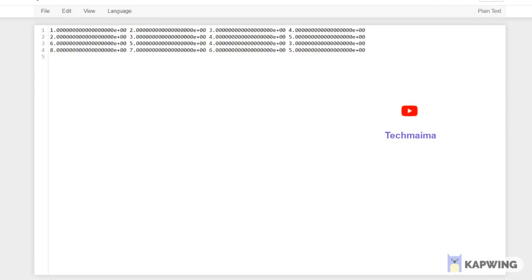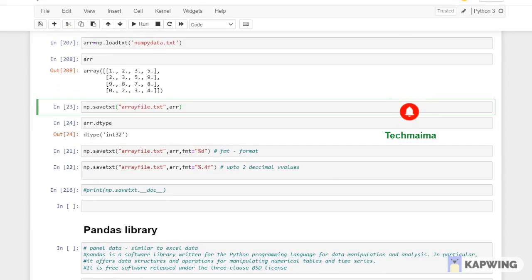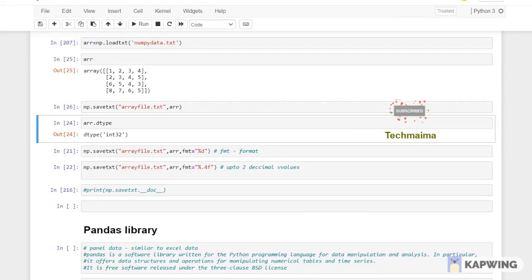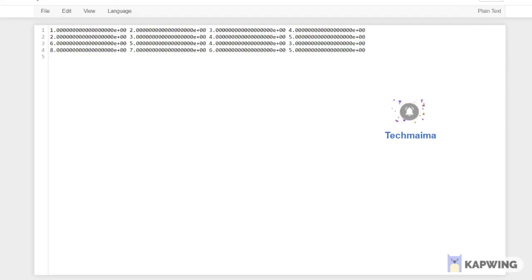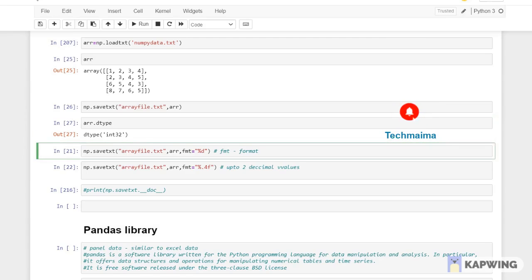Refresh. See, this is the output you are getting, 0 0 0 0 0 0 0. Why? Because if you check the data type, see, it is int32. I will tell you how to get the normal values. So the data type is int32. How to get the original values? Anyhow, you have written, the file is now created in your folder and you're getting the values inside of it, but not in the expected format.